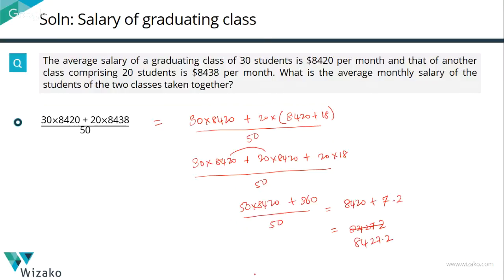Quick takeaway at this point. If you're trying to find out the weighted average of large numbers, how do you go about it? One very systematic way is basically to split the second term, the larger term, in terms of the smaller term plus something. So you'll be able to take this entire component out and you need to do the calculation only for this part of it. Right? So the first takeaway from this, we'll quickly wrap this entire thing in a printed form.